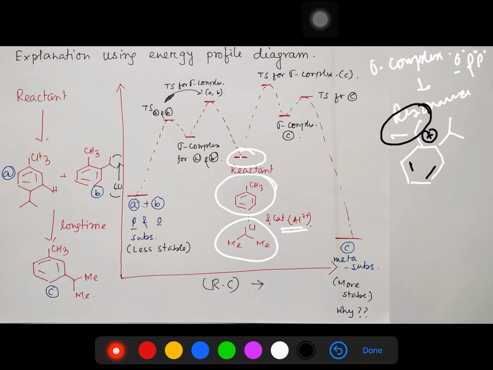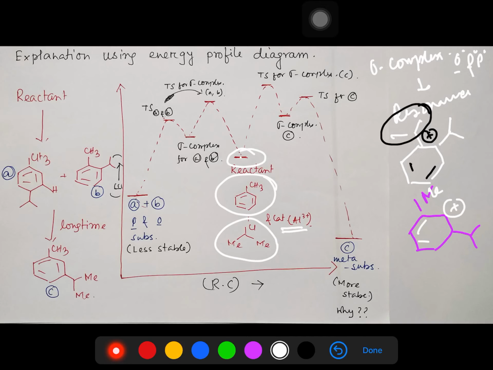Whereas if you check the meta substitution, for example, this is the methyl. Another interesting point is that the positive charge will be here also, but we are not discussing that because the point of interest is this one. In the methyl case, after this aromatic electrophilic substitution, for this product, this is the methyl, so the positive charge will come either here, and among other canonical forms you may consider the positive charge will come here or here.